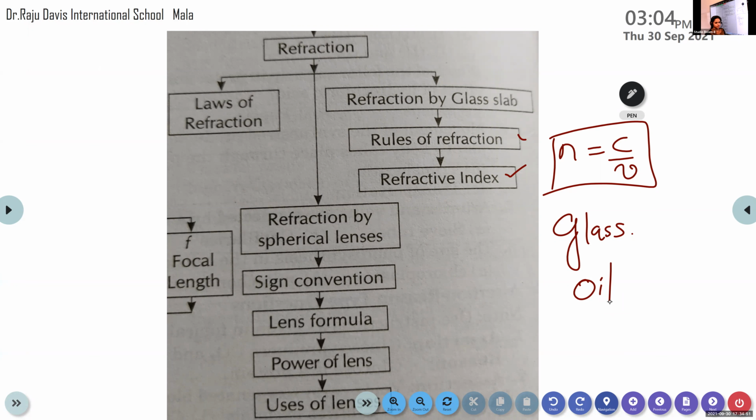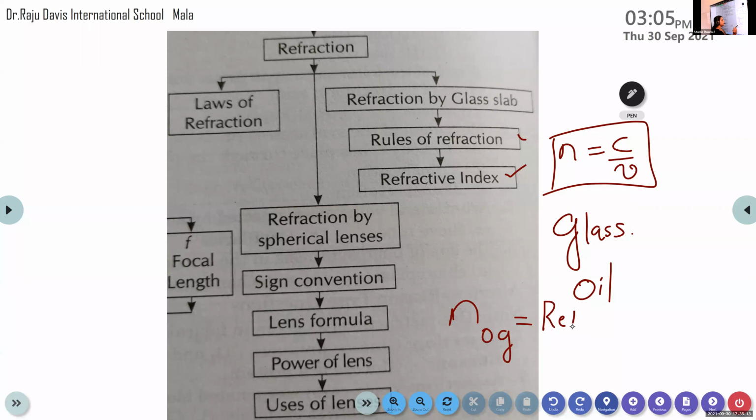Then what is the equation? Speed of light in oil by speed of light in glass. Okay. So for that we can form an equation. The refractive index of glass with respect to oil, that is n_og.